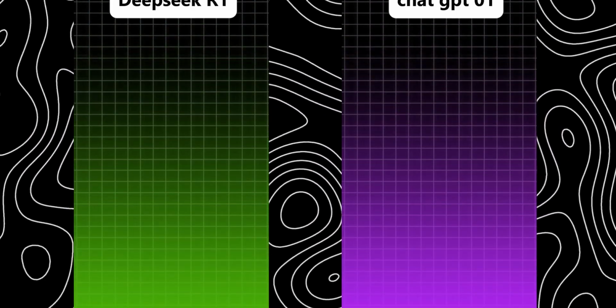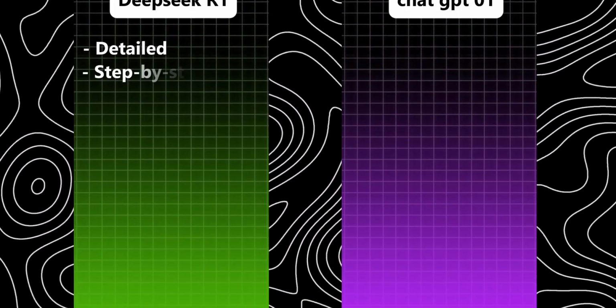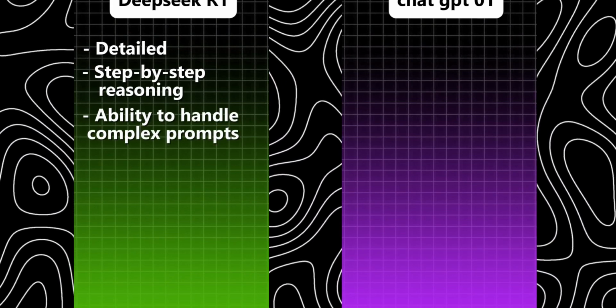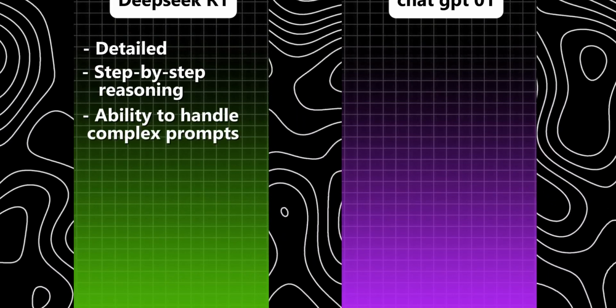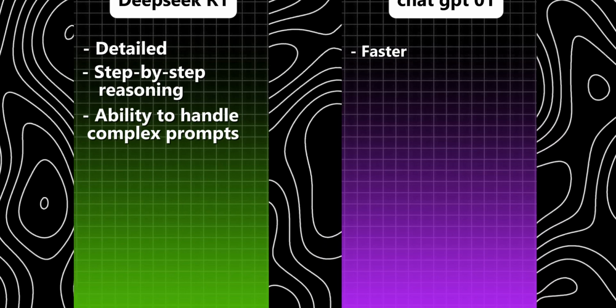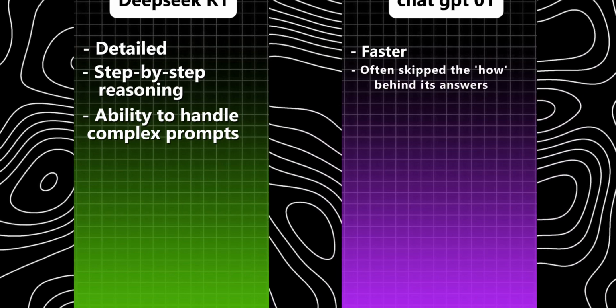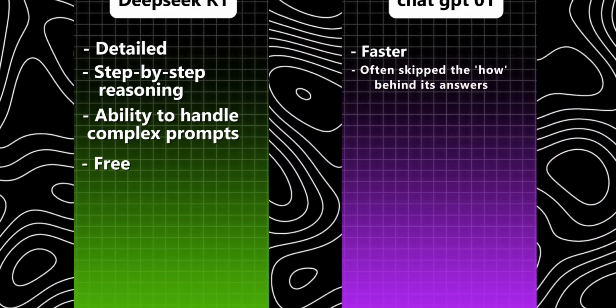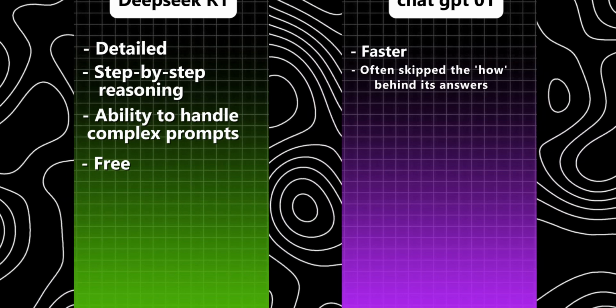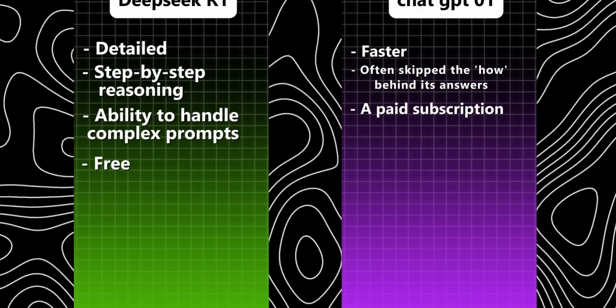Overall, DeepSeek R1 impressed with its detailed step-by-step reasoning and ability to handle complex prompts, while ChatGPT o1 was faster. It often skipped the how behind its answer. Plus, DeepSeek is completely free, while ChatGPT o1 requires a paid subscription.